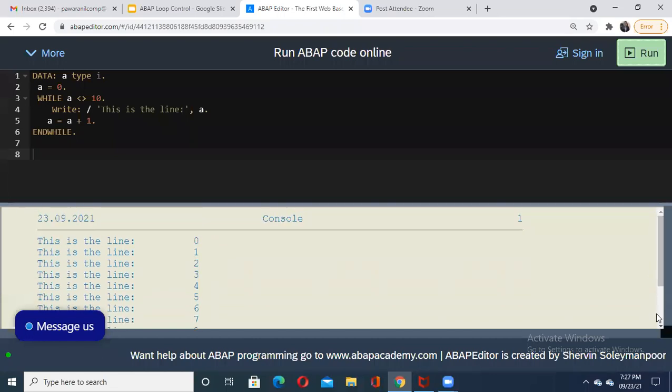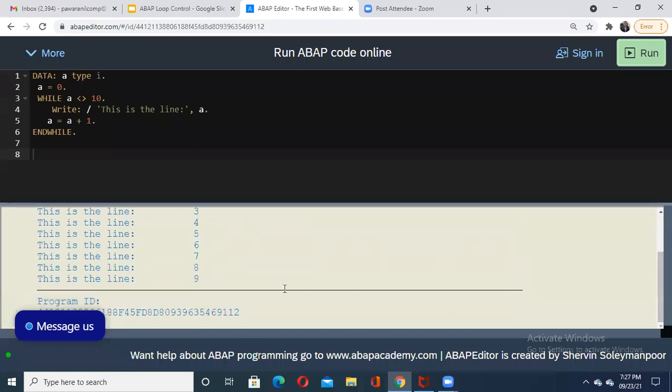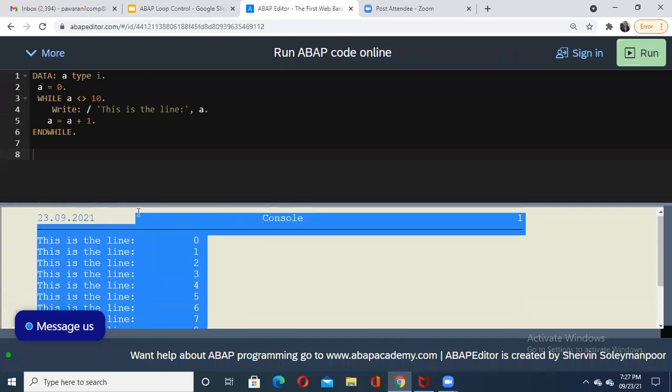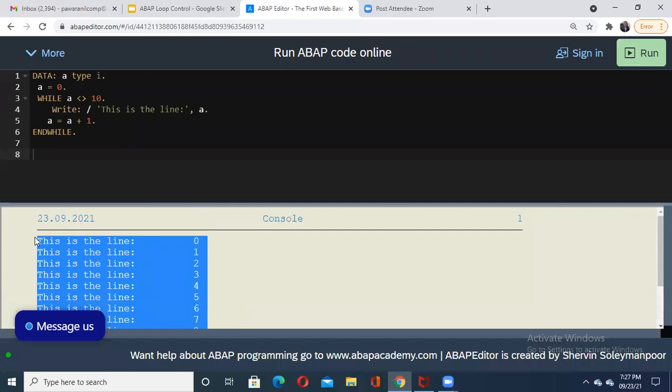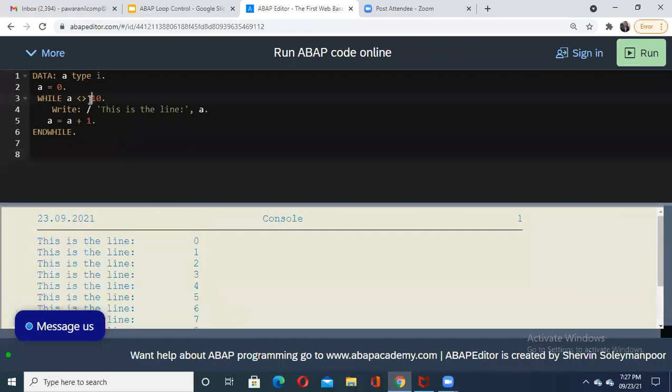So when it becomes 10, it is not going inside, so I'm not able to get the last value. But if you observe carefully, all the values from 0 to 9 are shown. If somebody says, sir, please put 10 there, then what will we do? Let us do it like this.